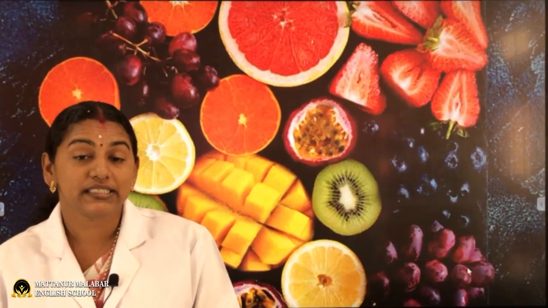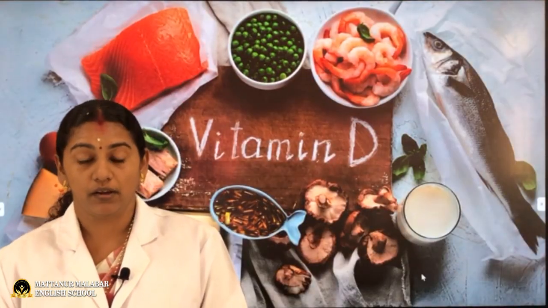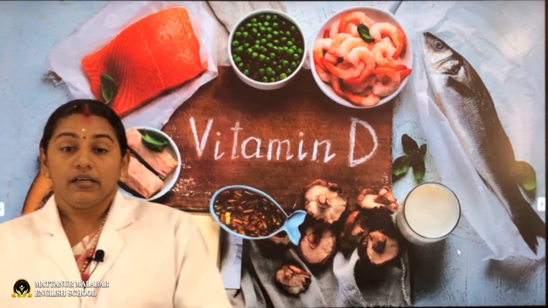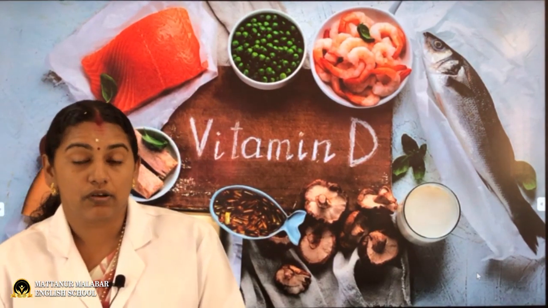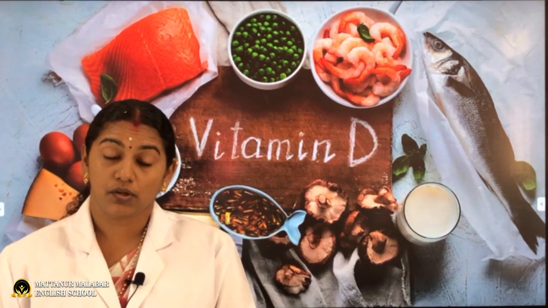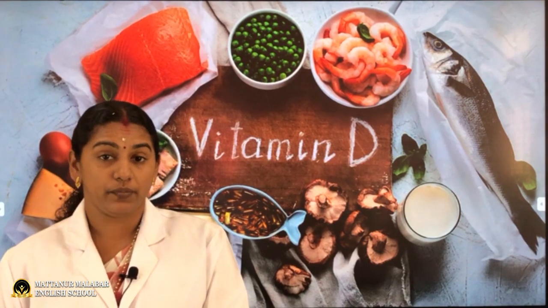The deficiency of vitamin C causes scurvy. We also get vitamin C from vegetables, and fruits like citrus fruits are a rich source of vitamin C. And cooking destroys vitamin C.